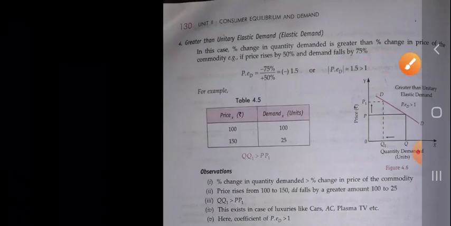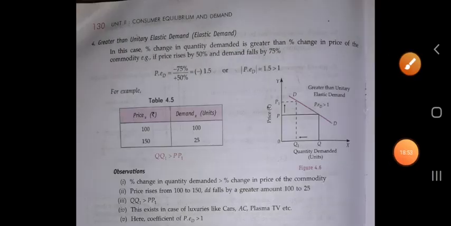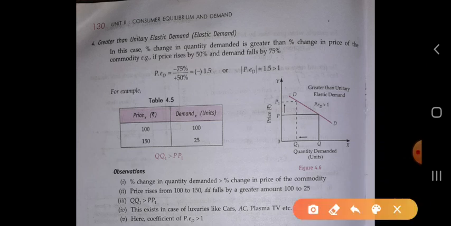Okay. Next one is greater than unitary elastic demand, or elastic demand. In this case, percentage change in quantity demanded is greater than the percentage change in price of the commodity. If price rises by 50%, demand falls by 75%. In this case, it means that the change in quantity demanded, कि जो भी चेंज हो रहा है क्वांटिटी डिमांडेड में वो ग्रेटर है कि परसेंटेज चेंज इन प्राइस. प्राइस के चेंज होने से ज़्यादा क्वांटिटी डिमांडेड में चेंजेस अकर हो रहा है.